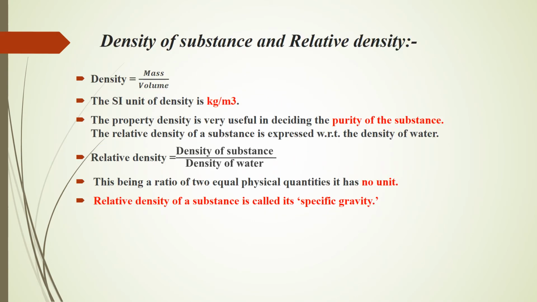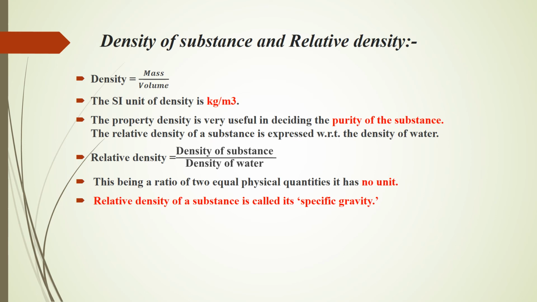Density of substance and relative density. As you know, density is equal to mass upon volume. As mass is measured in kilogram and volume is measured in meter cube, the SI unit of density is kilogram per meter cube. The property of density is very useful to decide the purity of a substance.